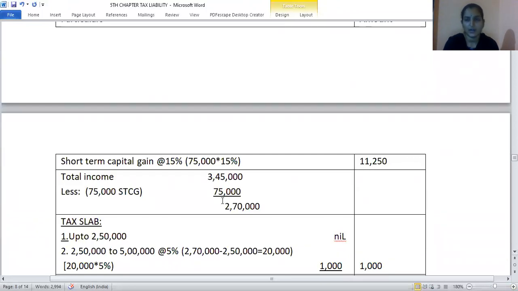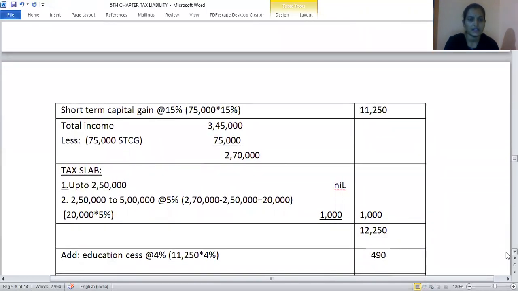There is no casual income, no long-term capital gain, only short-term capital gain is given. So TDS at 15%. So 75,000 into 15%. From the total income, we have to less the short-term capital gain because already TDS has been taken into consideration. On the remaining amount, apply the tax slab.